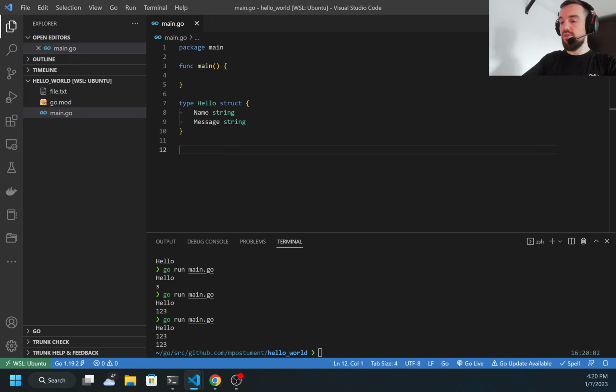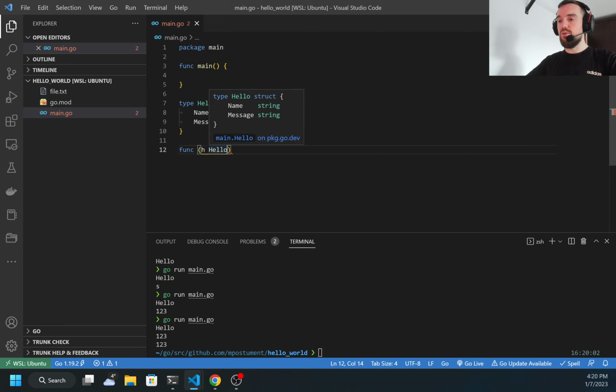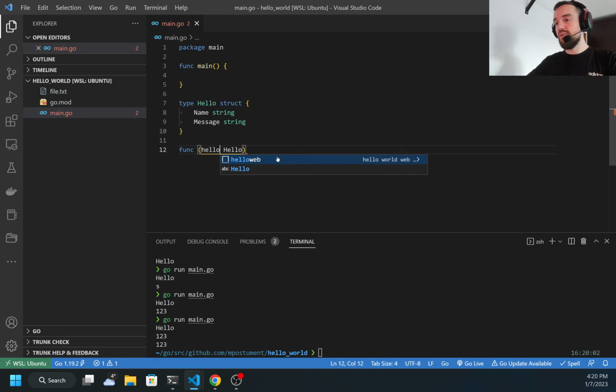How is it different from a function? We still start with func, but here is what is different. In the brackets, I need to specify my type. So it will be h and Hello. And h is the variable through which I would be able to access the fields of my type inside of the function. It can be anything, a, b, hello, it can be anything.